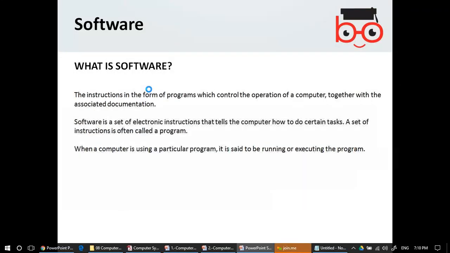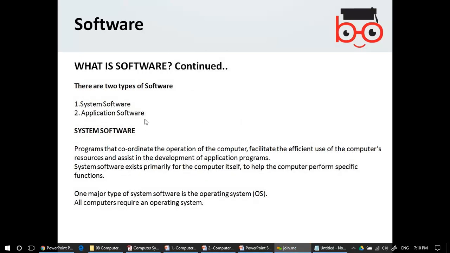So software basic definition is set of instructions that are used to say that a particular program is being executed. Two types of the softwares. One is the system software, another one is the application software. First, we discuss the system software.